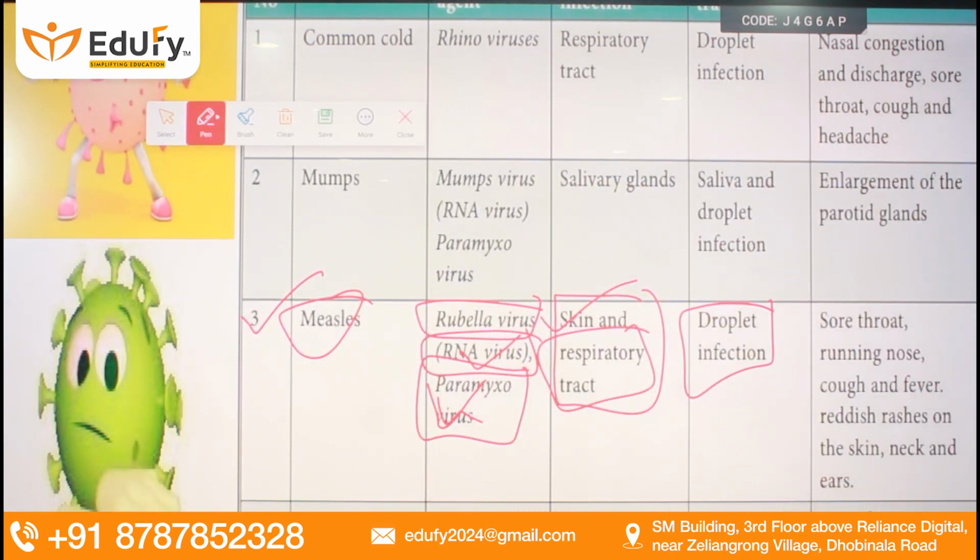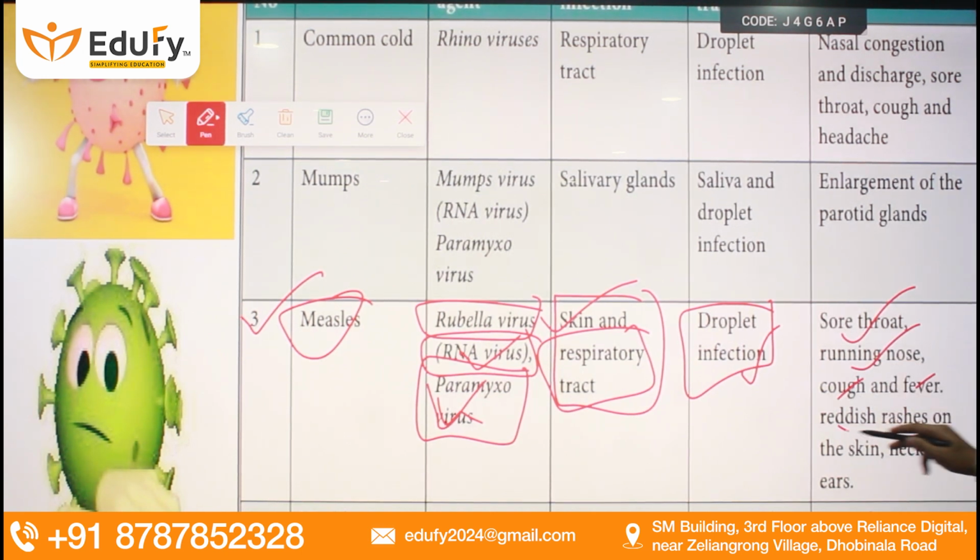Now, what is the mode of infection? Droplet infection. And what are the symptoms? Sore throat, runny nose, cough, fever, reddish rashes on the skin, neck and ears, which means rashes occur in this disease.